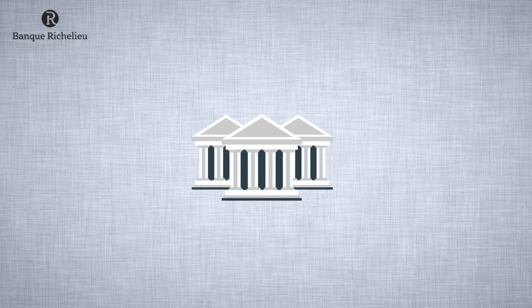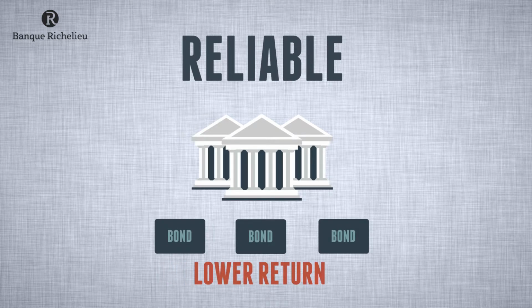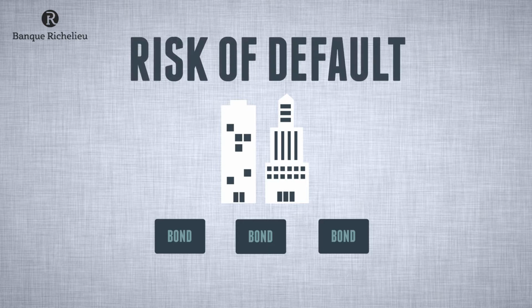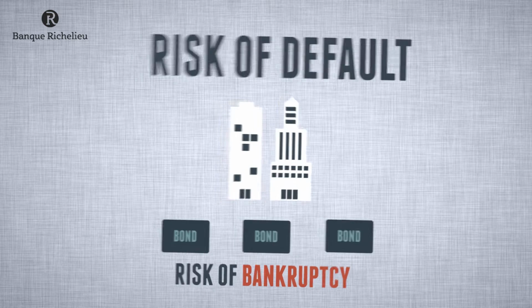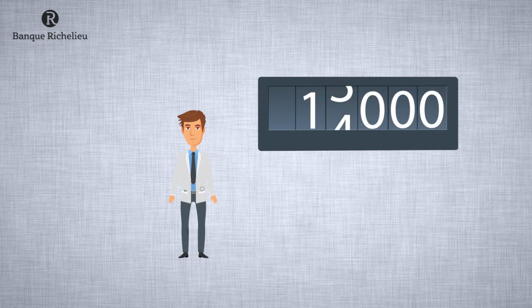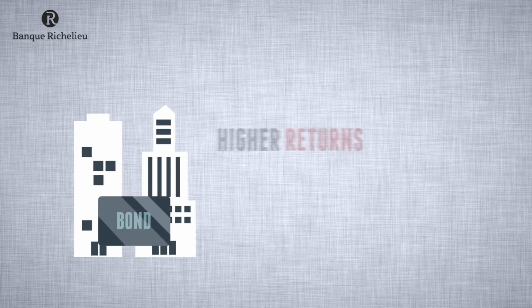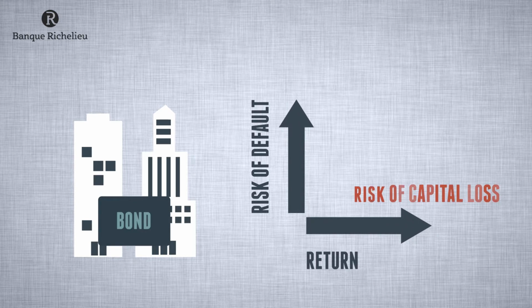Most governments are considered reliable issuers, so they issue bonds with a lower return. Corporate bonds generally pose a high risk of default because the companies may go bankrupt, for example. In such cases, this may lead to the total loss of the amount that you invested in the bond. Corporate bonds therefore offer high returns. So the higher the risk of default, the higher the return. But the risk of capital loss is high.